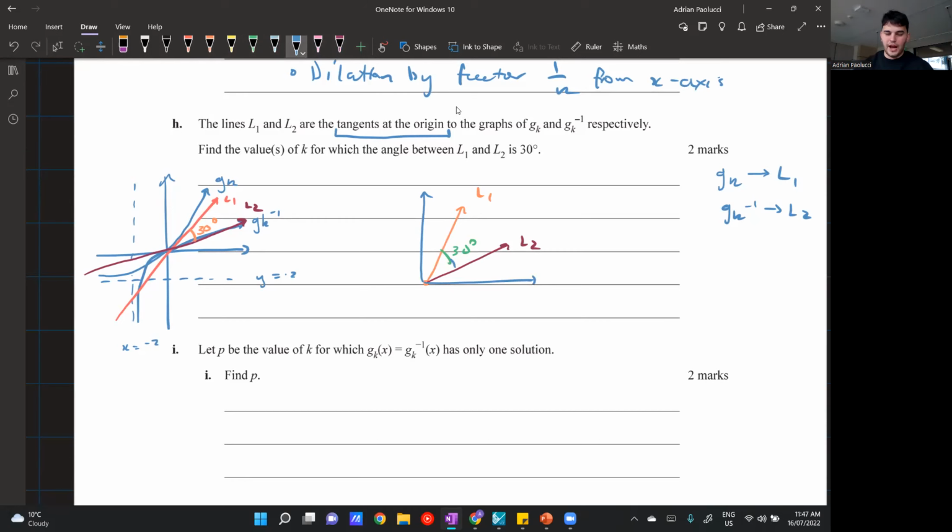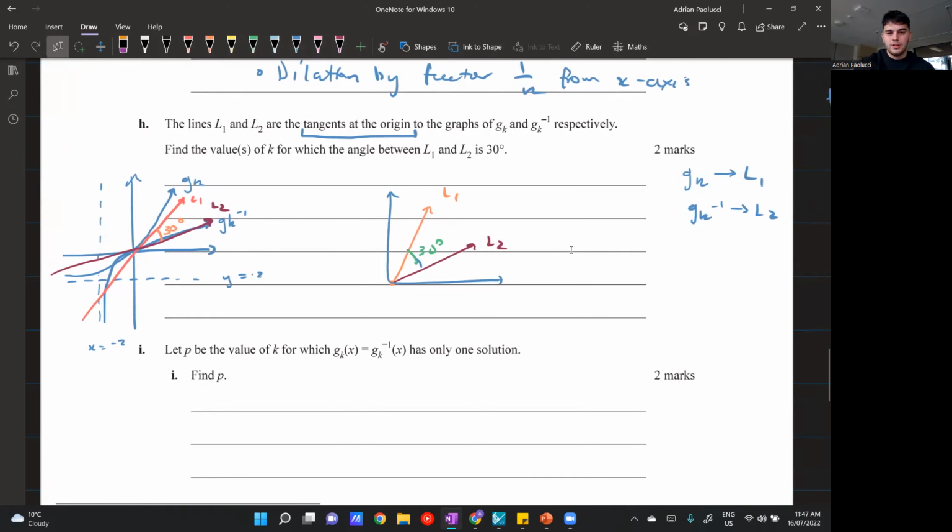Now, this is a basic idea that we should recall from maybe year 9 or year 10. I forgot when, but the angle that something makes with the x-axis is equal to tan inverse of the gradient. Or you might know it in the other form that says the gradient is equal to tan theta, where theta is the angle that the line makes with the x-axis. So I can use that principle here. I can say that theta is equal to tan inverse of the gradient of L1, which is that line there.